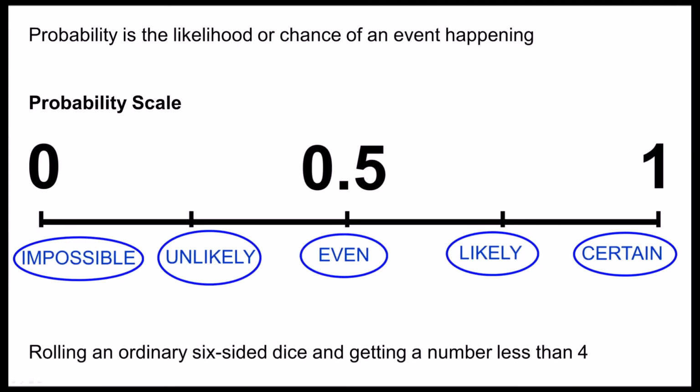Our third example looks at rolling an ordinary 6-sided dice and getting a number that's less than 4. Getting a number less than 4 does not include 4. This implies the numbers 1, 2 and 3. That means that there's 3 possible outcomes out of the 6 that you have in total. Because 3 is half of 6, I think that there's an even chance of this happening. To reach this conclusion, I've assumed that the dice is fair and not biased in any way.